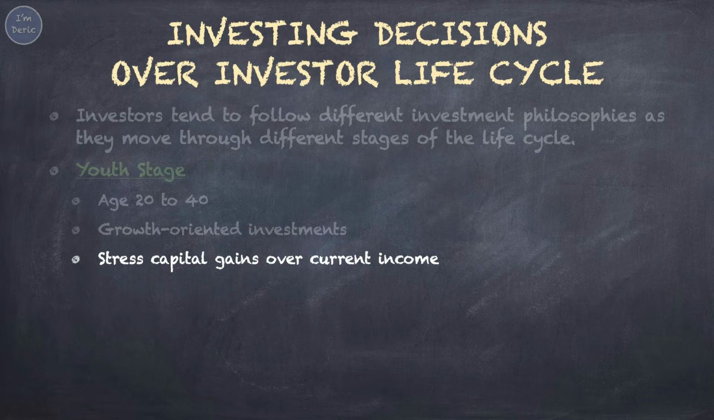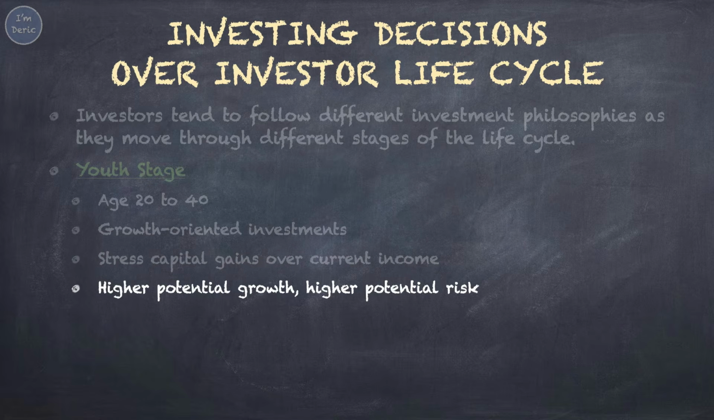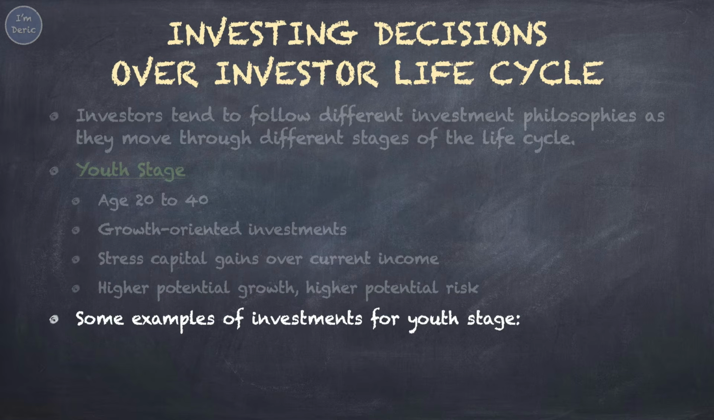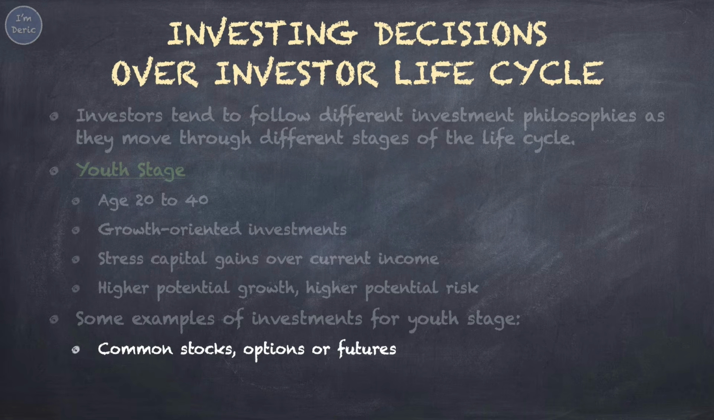As young investors don't have much money to invest, capital gains are viewed as the quickest way to build capital. These investments have higher potential growth, at the same time, higher potential risk. Some examples of investments for youth stage include common stocks, options, or futures. These are basically growth-oriented and speculative investment vehicles.